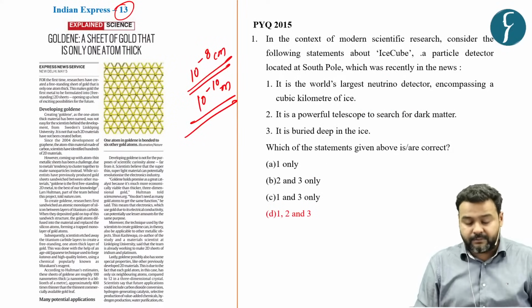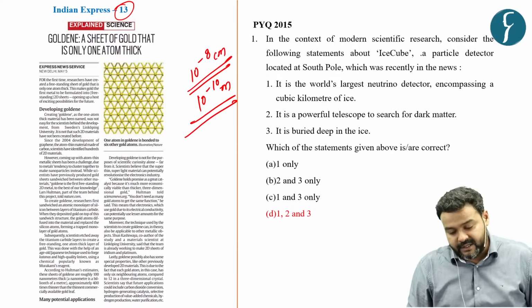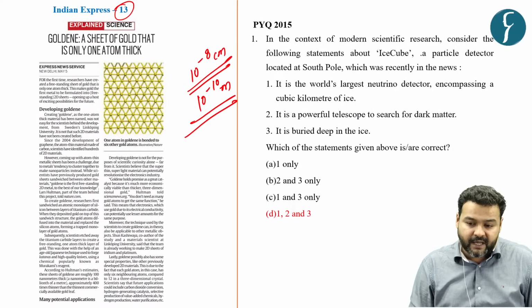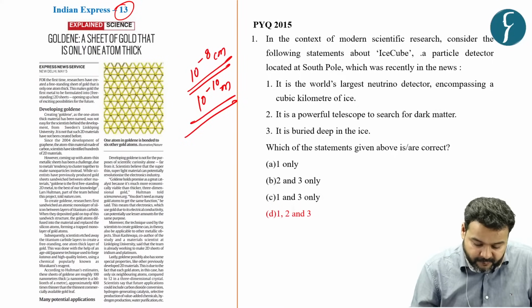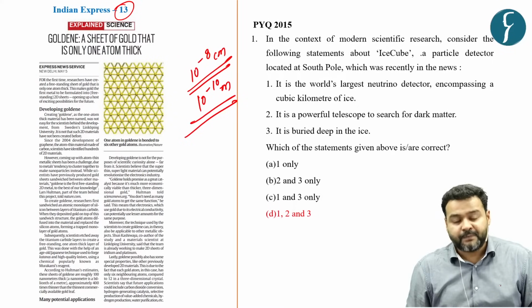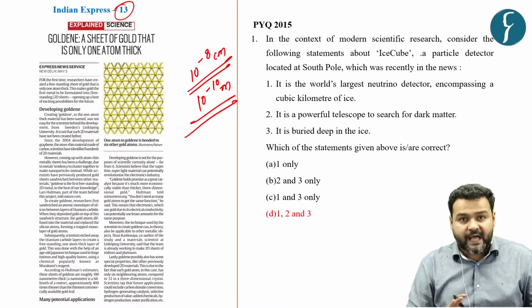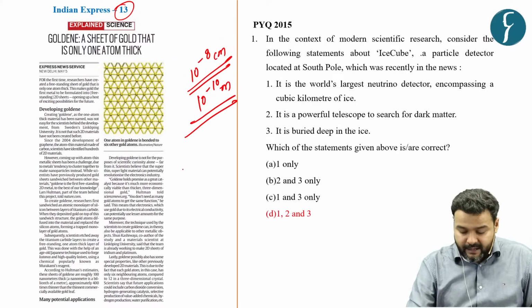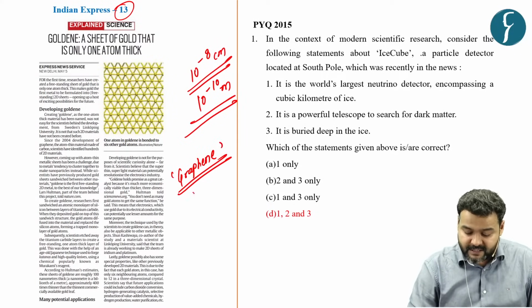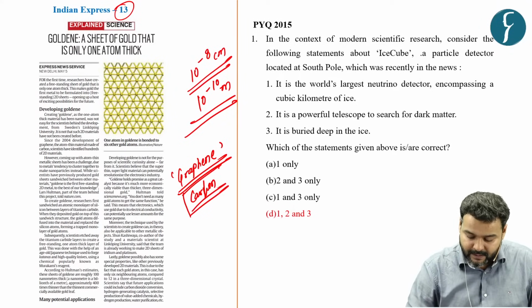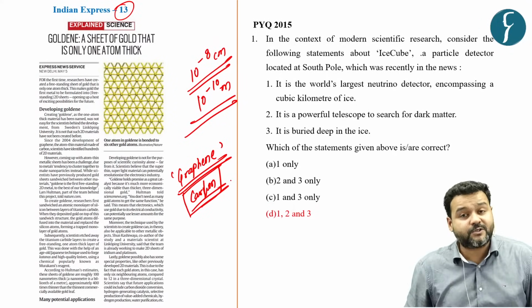Through this discovery, 2D gold became the first metal to have freestanding two-dimensional sheets. Earlier, graphene, which is derived from carbon, was not a metal.